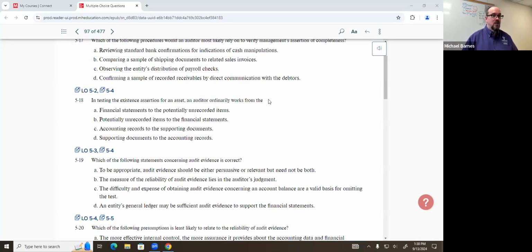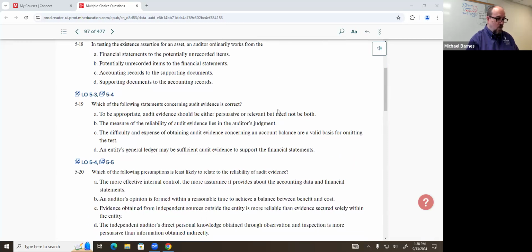Accounting records to the supporting documents. All right, here we go. Accounting records are what we have in the system, and we want to say, we know that this is what's been recorded. Can we find evidence of what's been recorded? So we're going to move down to those source documents. So record to source, that's basically what we're talking about. So C is our answer. Supporting documents to the accounting records is the opposite direction. That would be a completeness test.